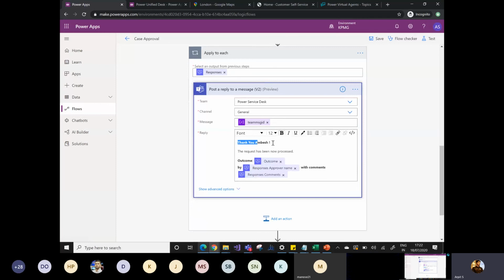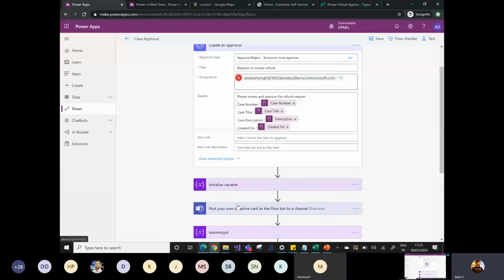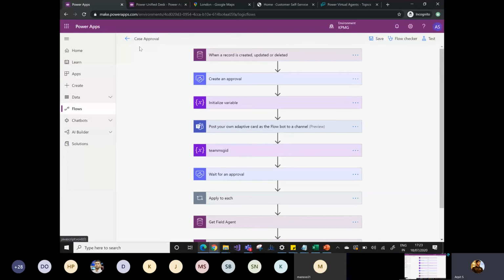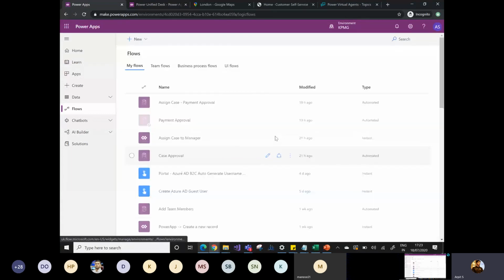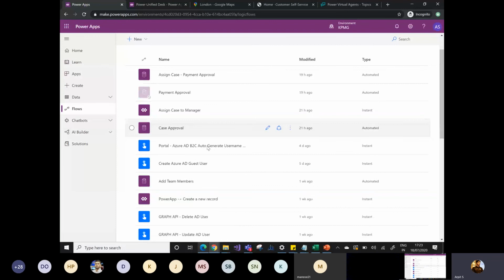So I have done this using a low-code no-code solution, and in the last step I'm assigning it to the field agent. Once approval is done, I'm assigning it to Narayan in this flow. This is the one Power Automate solution which does the business logic for me. The second one is Assign case to manager. This is a very simple flow. I'm just updating the owner, and once Victor has done the review, I'm closing the case as well.